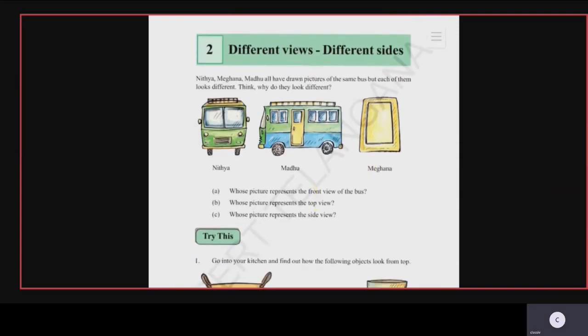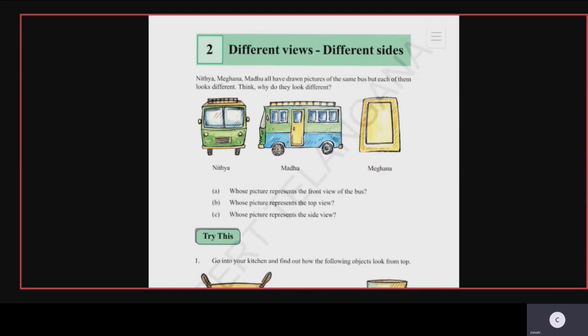So you can see that some friends have drawn the shapes of a bus as they see it from different views or sides. Yes children, Nitya, Madhu, Meghana, their images will differ, their shapes are different from each other. But they have drawn the image of the same object, that is a bus. Yes or no?